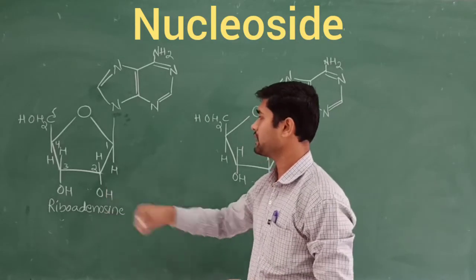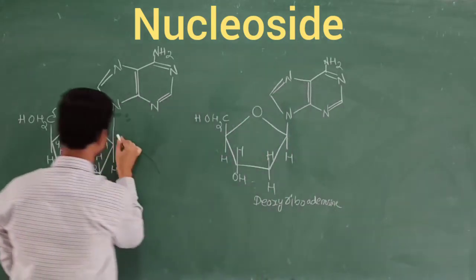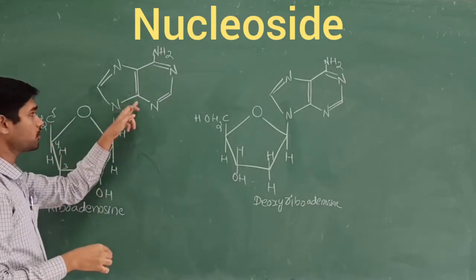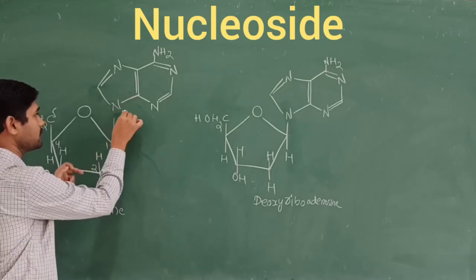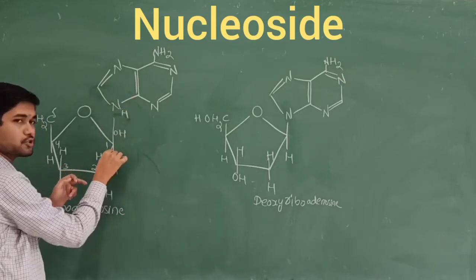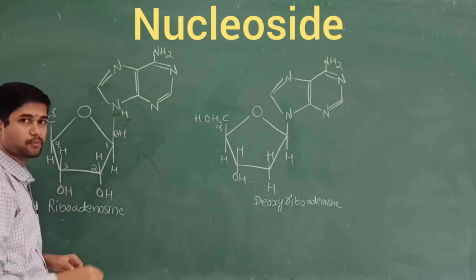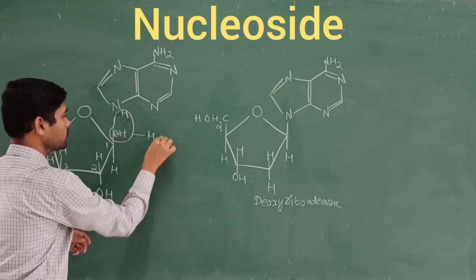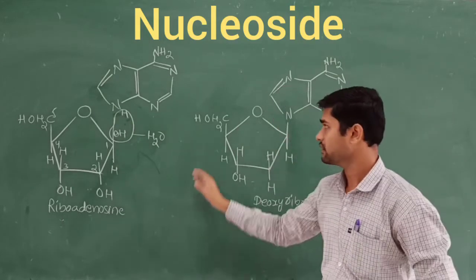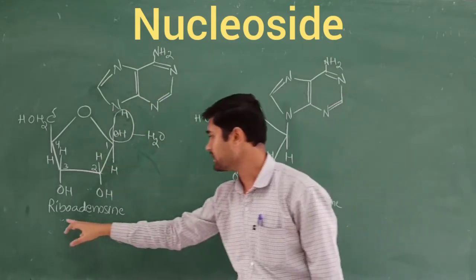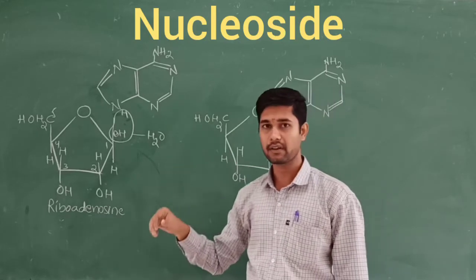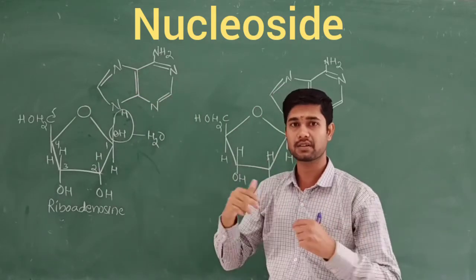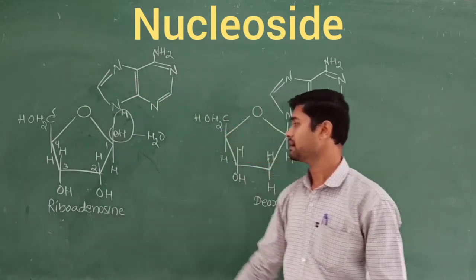So in this beta D ribose, the OH group will be there, and here the NH group will be there, from adenine. Adenine contains the last N associated with hydrogen, and this ribose sugar ends with the OH group. What happens after the reaction? Condensation takes place, meaning the water molecule is removed. Then a structure like this is obtained. That is called riboadenosine. Why riboadenosine? Because this contains the ribose sugar and this is adenine. Through the condensation reaction, we obtain riboadenosine.